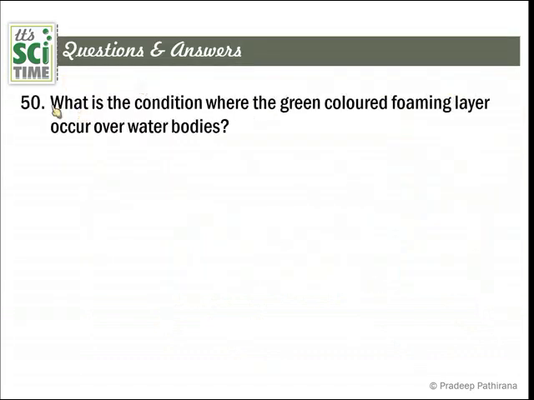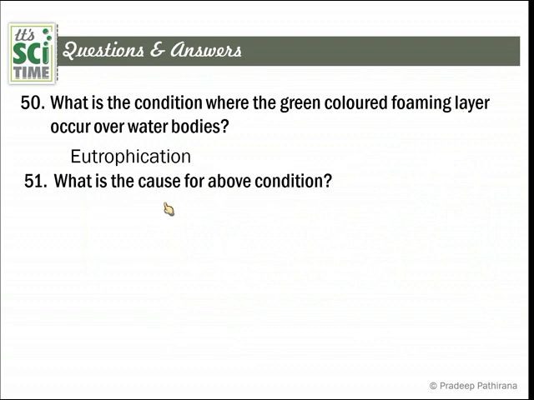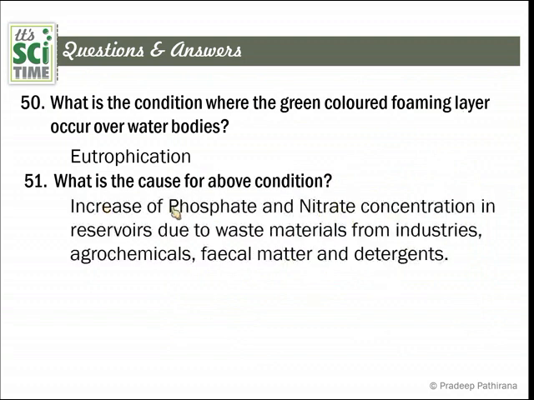These are the questions. First question, the 50th one. What is the condition where a green colored foaming layer occurs over the water bodies? That is eutrophication. What is the cause for the above condition? Increase of phosphate and nitrate concentration. And also it's due to industries, agrochemicals, fecal matter and detergents. The fertilizer condition can increase due to this.